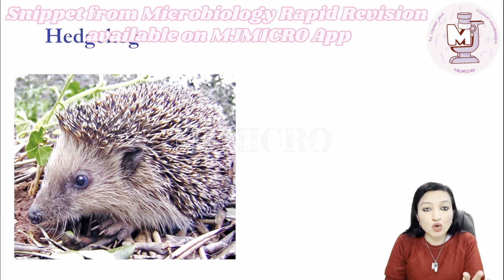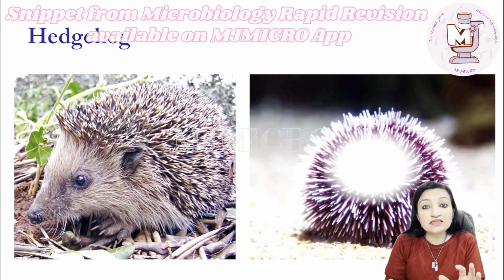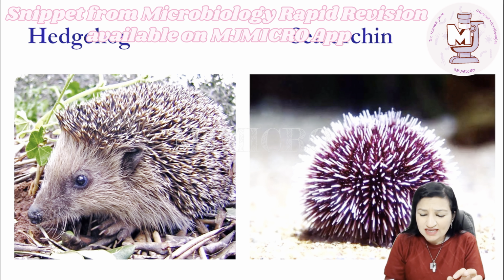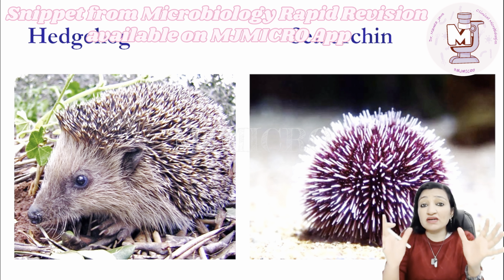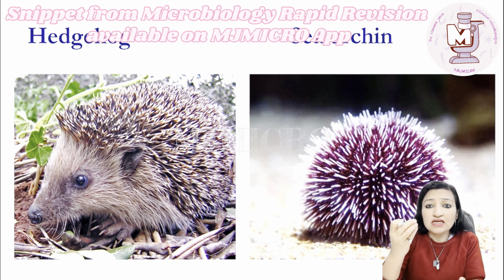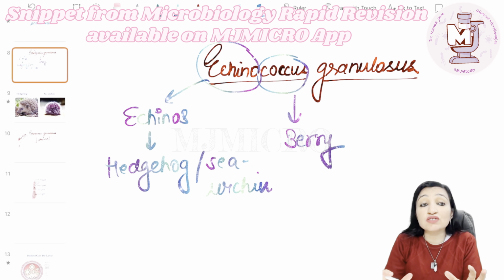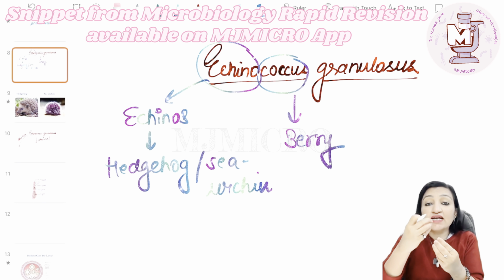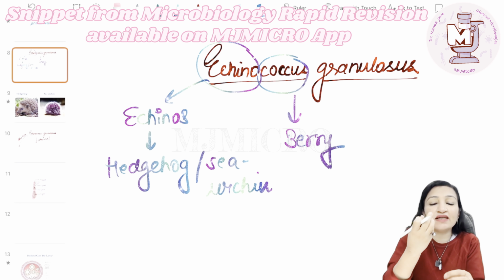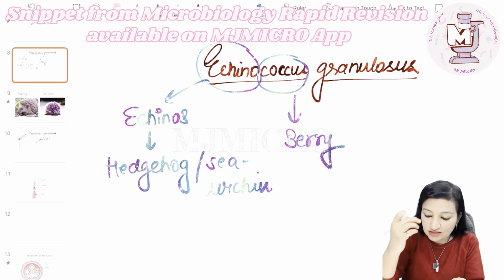Now, guys, have a look at this. This is a hedgehog and this is a sea urchin. Can you notice anything common between both of these creatures? They have got these spine-like structures arising from their head, and that is precisely why the name Echinococcus was given to this parasite, because the head has got spine-like structures which are known as hooklets.